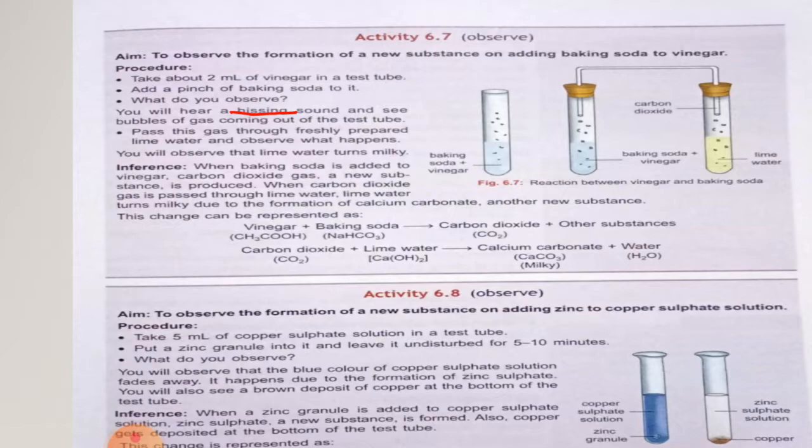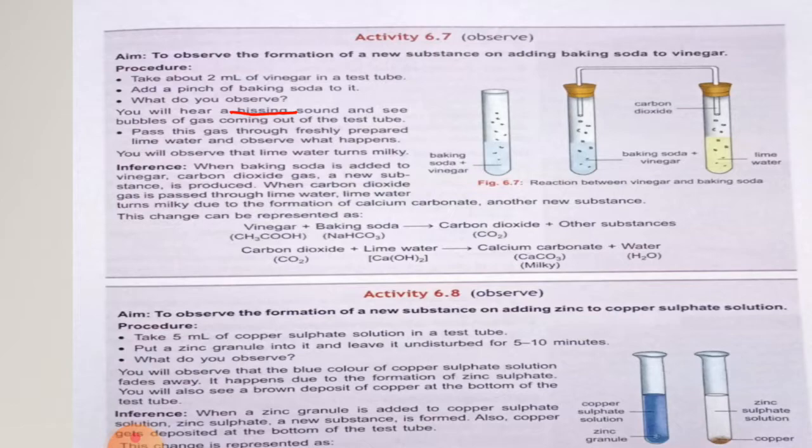So, in this activity, we saw that whenever we mix baking soda in vinegar, the gas comes out with bubbling and with hissing sound from the solution of vinegar. This gas is carbon dioxide.